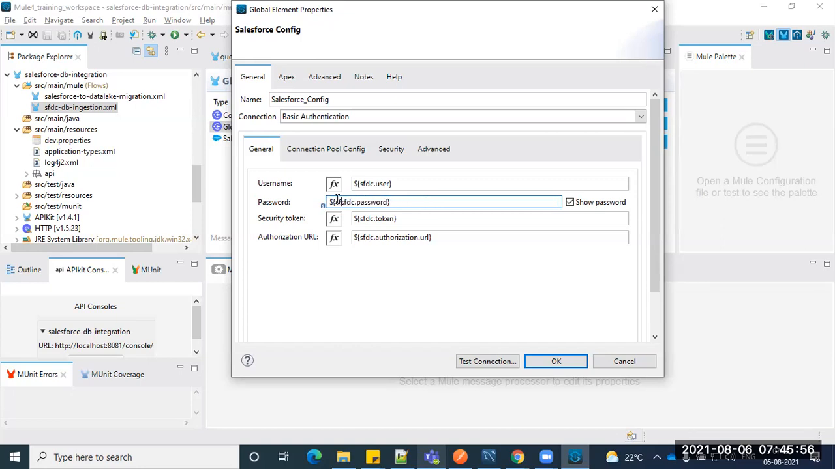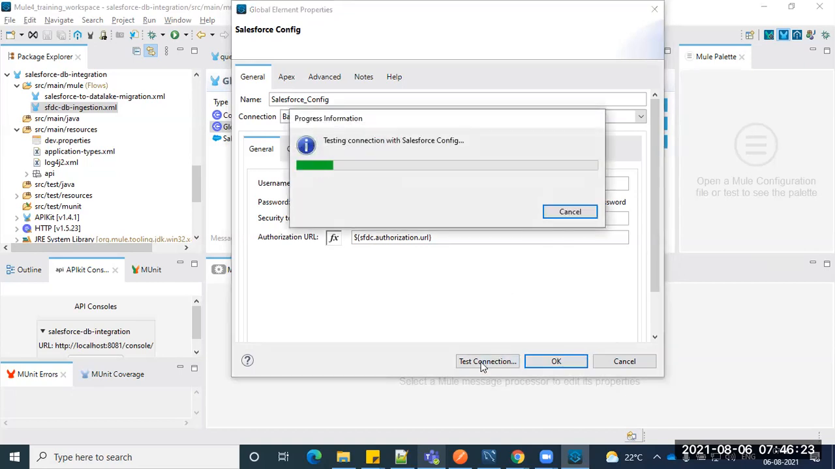secure colon colon, we have to pass it, guys. Whatever sensitive fields you might have encrypted, for those fields we have to add secure colon colon along with the key. You have to add that secure colon colon.